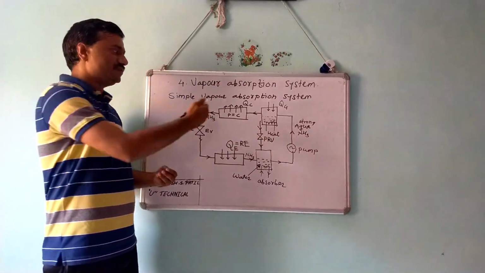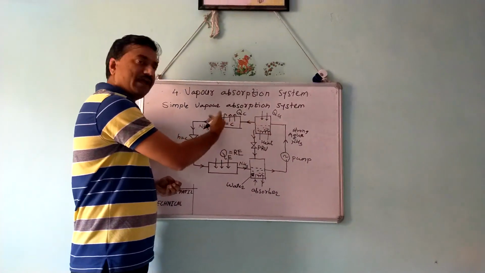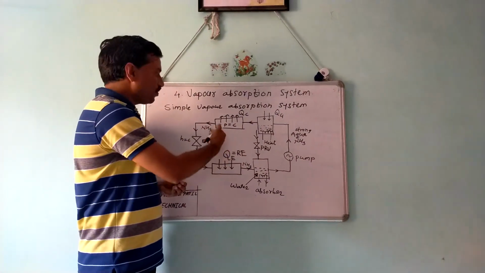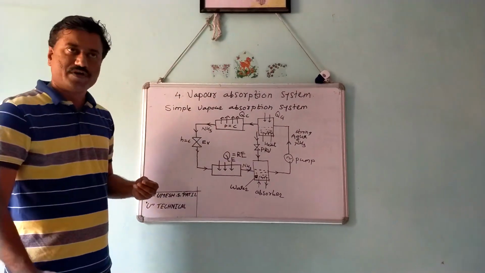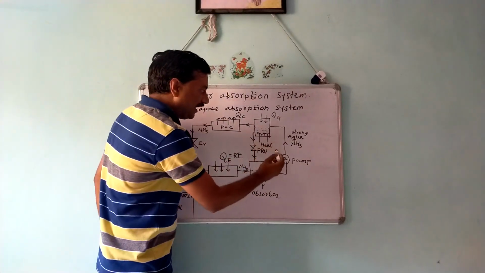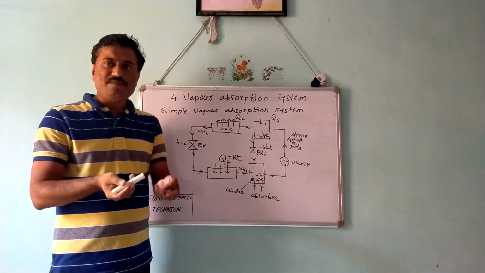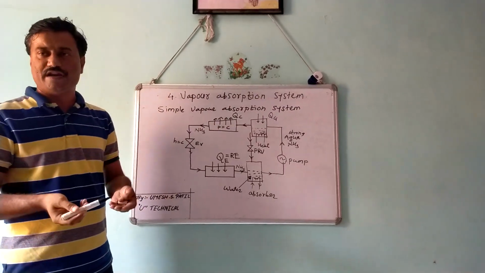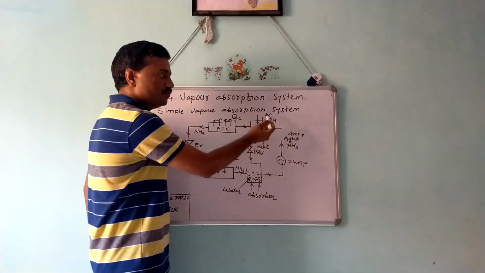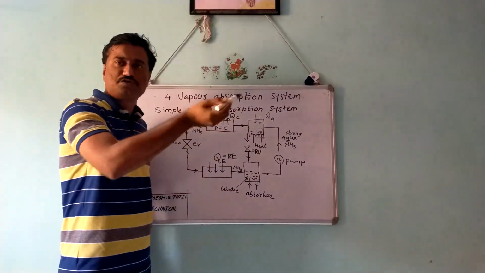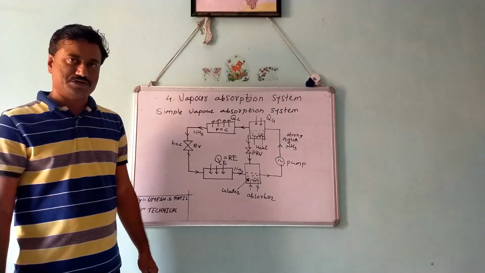Also, the heat may be in the form of steam energy or solar energy used as the energy input in the generator, which is not possible with the vapor compression system.